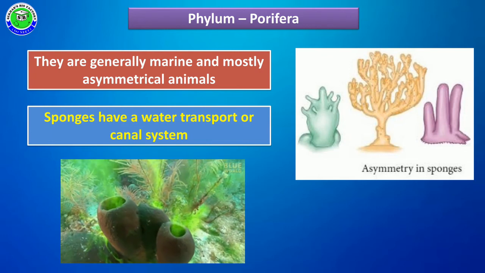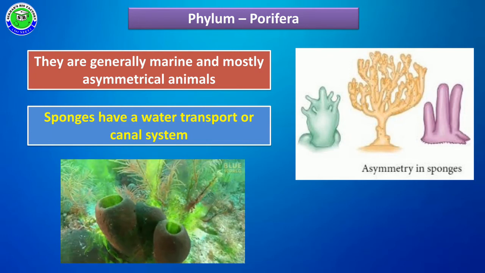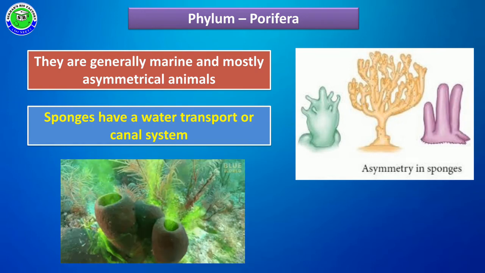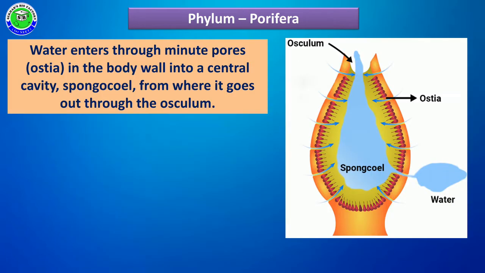Because of water absorption and release of water to the outside of their body, a special system is formed. It is called the water transport system or water canal system. It is the fundamental character of all porifera members.